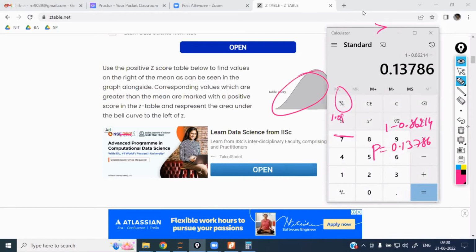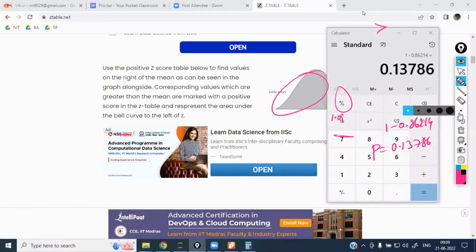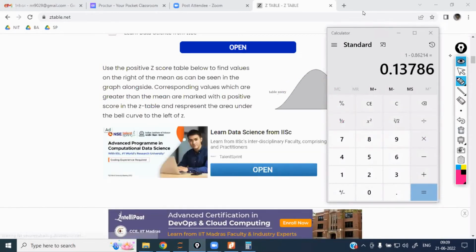Now is the p value greater than alpha or less than alpha? Greater than alpha. P high, null fly. Simple. You are going to say that pizza deliveries are within 30 minutes only. You are going to confirm it like this.